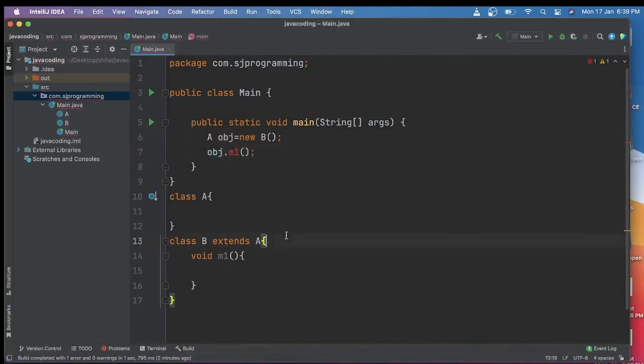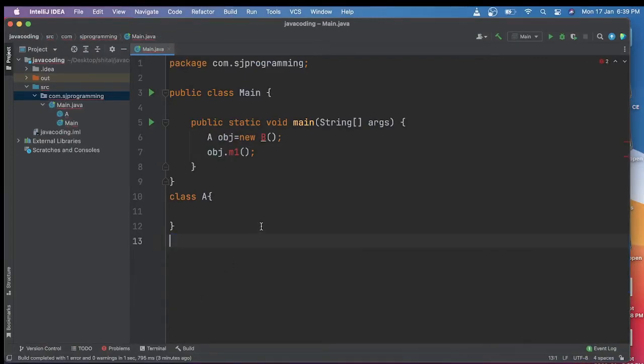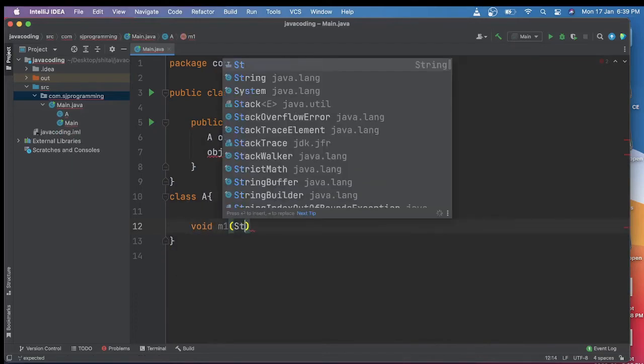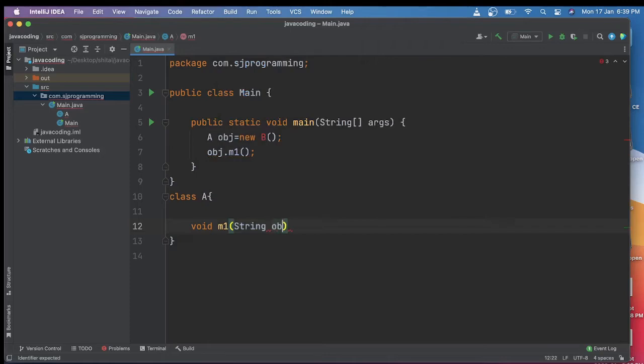I am writing the same program here. This B class is not required. Now here I will write void m1 with the parameter String obj.